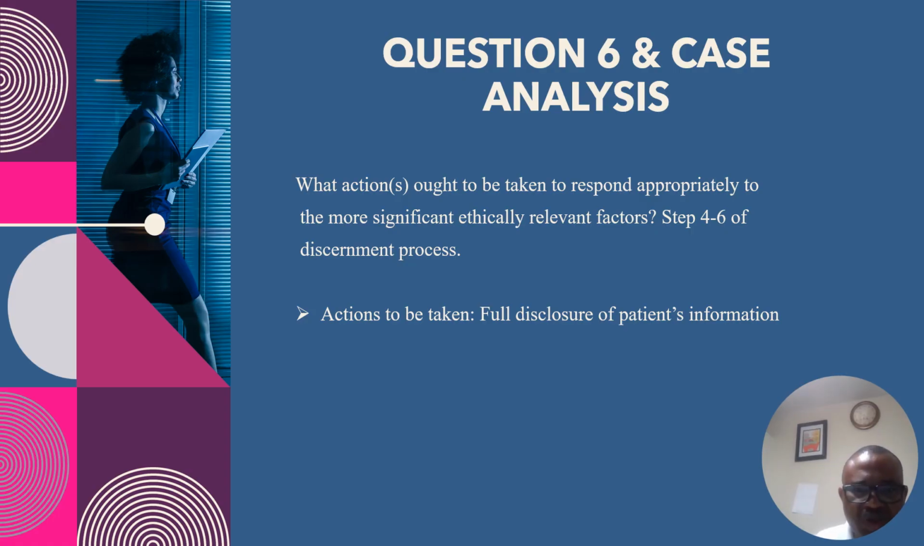Question 6. What actions ought to be taken to respond appropriately to the most significant ethically relevant factors? We see this in steps 4 to 6 of the examining process. Here we consider full disclosure of potential information. The surgeon should have disclosed the information to the parent at the time of finding, so that the parent could have made a fully informed decision regarding the child. It's not standard practice to disclose this information to the parent or the patient to be able to obtain fully informed consent.